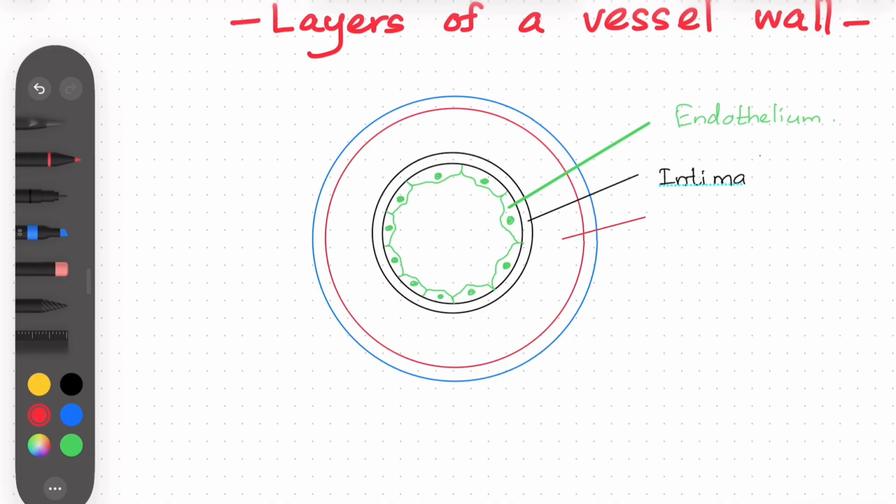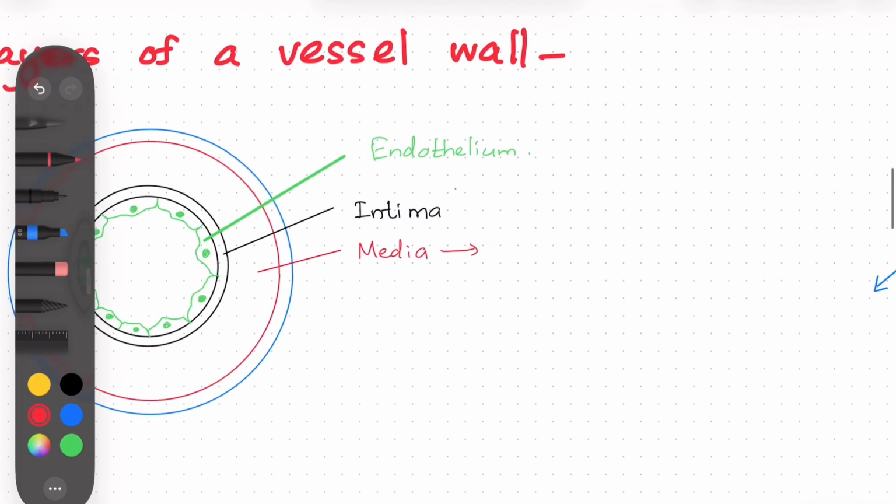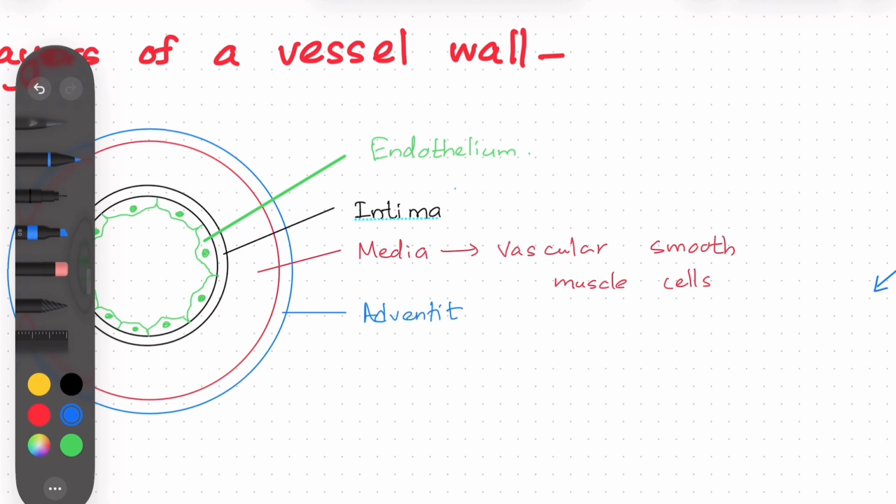The middle layer is known as the tunica media, which consists of vascular smooth muscle cells. And the outermost layer is the adventitia, also known as the tunica externa.